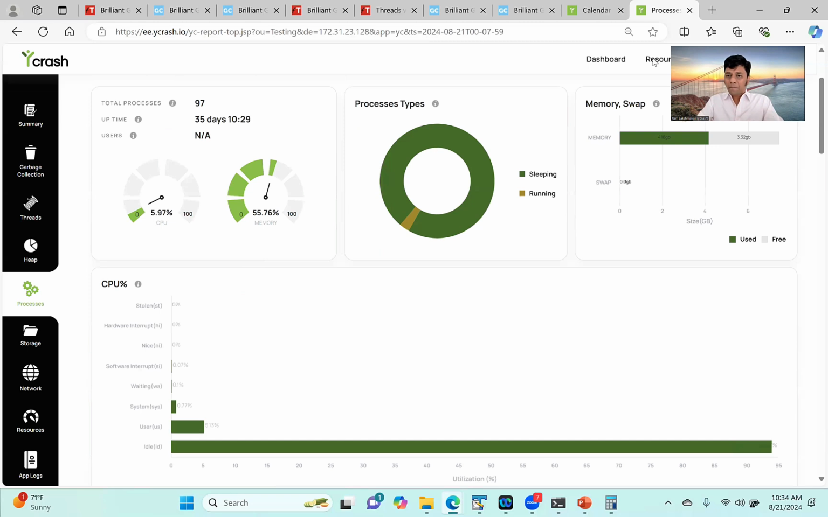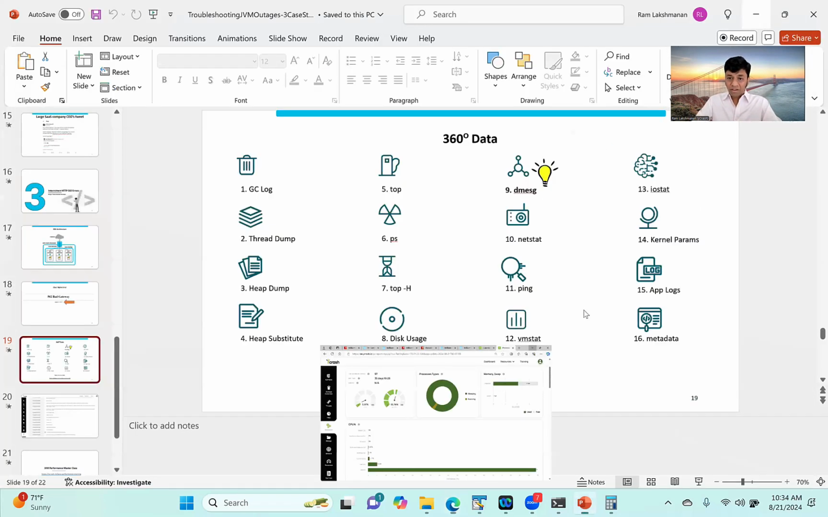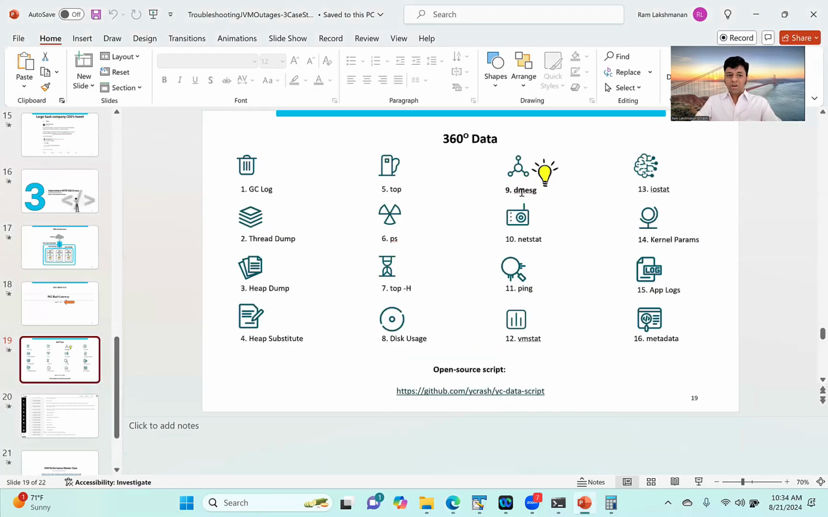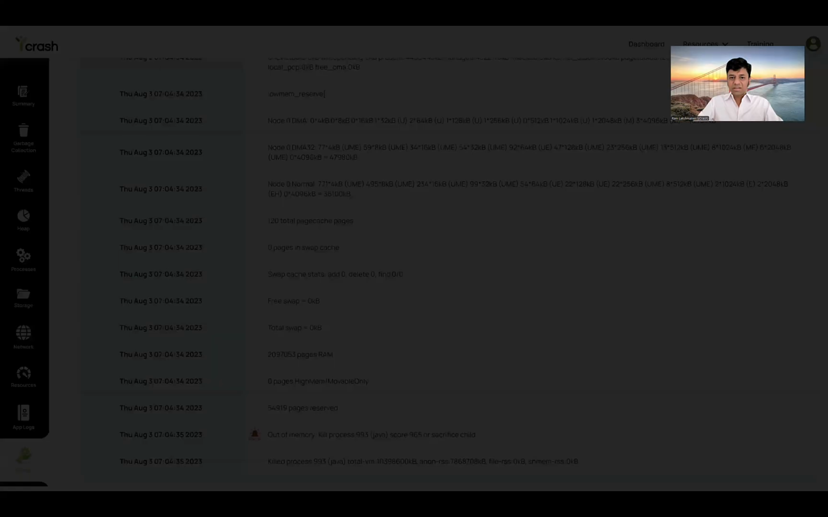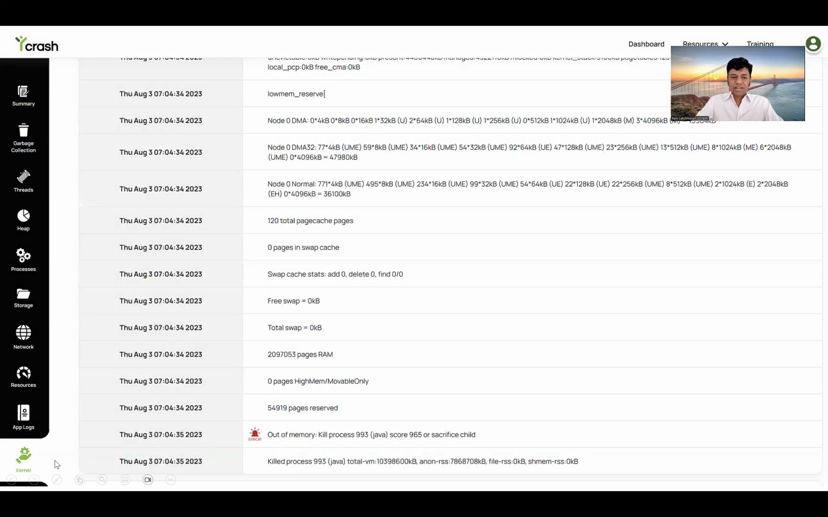So here, this dmesg came to the rescue. When they captured the entire 360-degree bundle into yCrash and analyzed it, it reported this warning. Look at this, my friends. In this kernel log, which is generated from dmesg, it scans for any errors that have happened. Here you can see an error has happened. It says out of memory, kill the process, kill this Java process. You see? It's reported here.